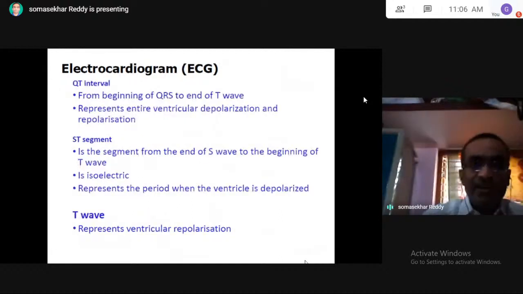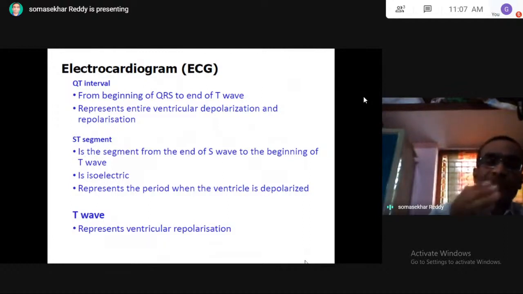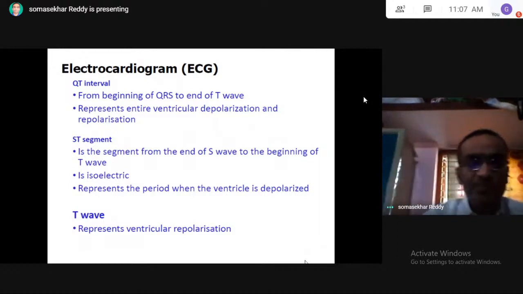Coming to QT interval. After QRS, there is a QT interval. I told you the PR interval, and next you can take QT interval. It is from the beginning of QRS to the end of T wave. It represents entire ventricular depolarization and repolarization. Getting? So QT interval is the beginning of QRS to the end of T wave. These are the two intervals, PR interval and QT interval.